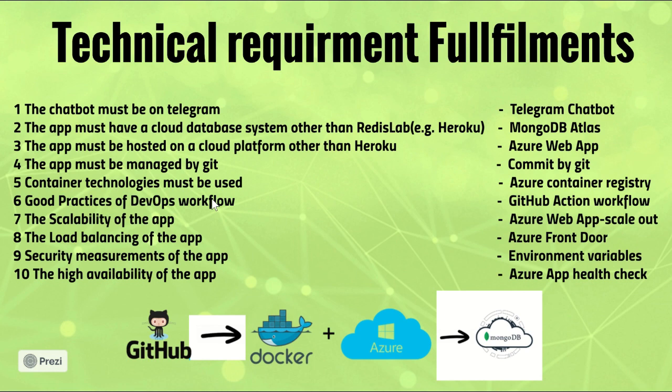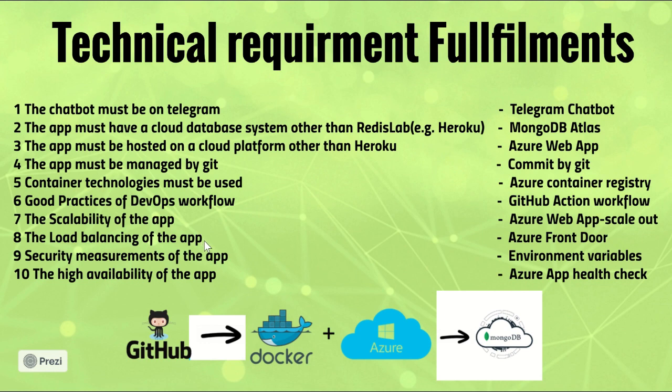The sixth one is good practice of the DevOps workflows. We apply GitOps Azure workflows from the GitHub repository to the Docker and then the Azure Web Apps. So this is the continuous deployment workflow. The seventh one is the scalability of the apps. We use the Azure Web Apps scale out function built into Azure Web so that it will automatically scale out, auto scaling up to 3 instances.